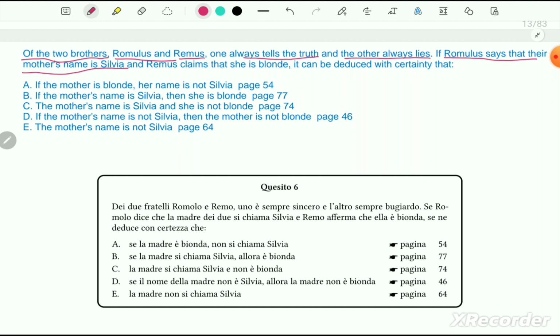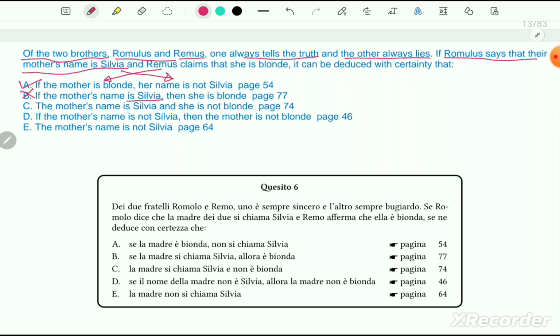If the mother is blonde, that means in this case Remus is telling the truth, then Romulus is false, right? So that's correct. Option B, if the mother's name is Sylvia, then she is blonde. Both brothers cannot be correct at the same time, because if Romulus is correct, that means Remus is telling a lie. Therefore this option cannot be our answer.